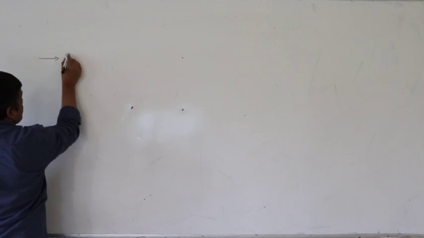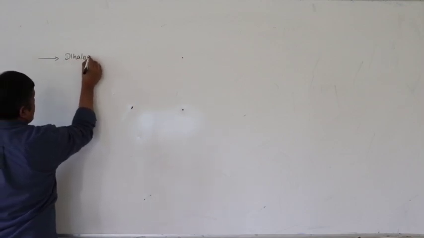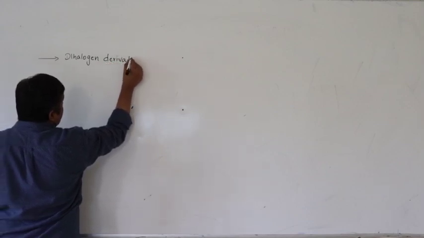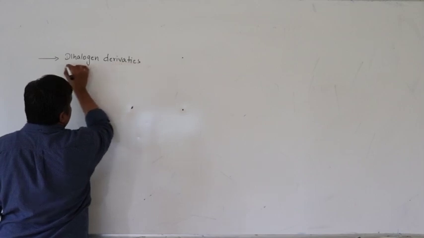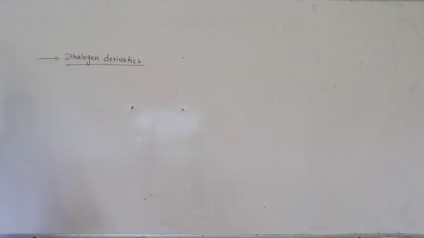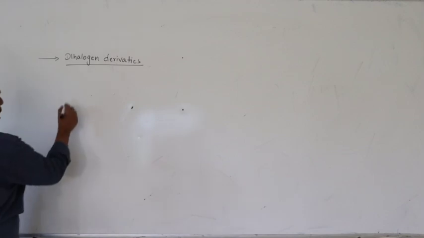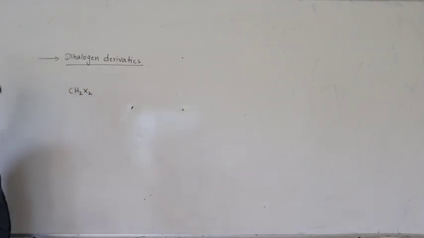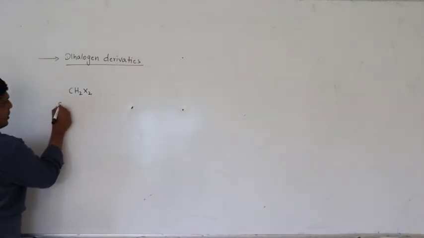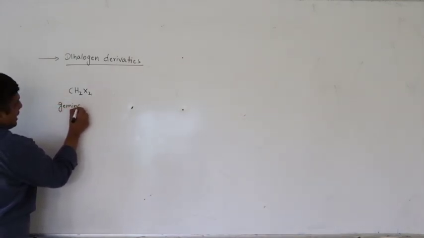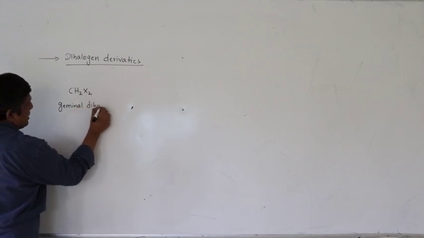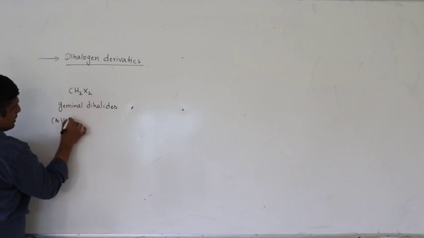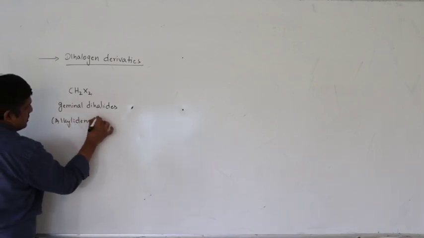Dihalogen derivatives. If two halogen atoms are present on the same carbon, we call them geminal dihalides or gem dihalides, also alkylidene dihalides.